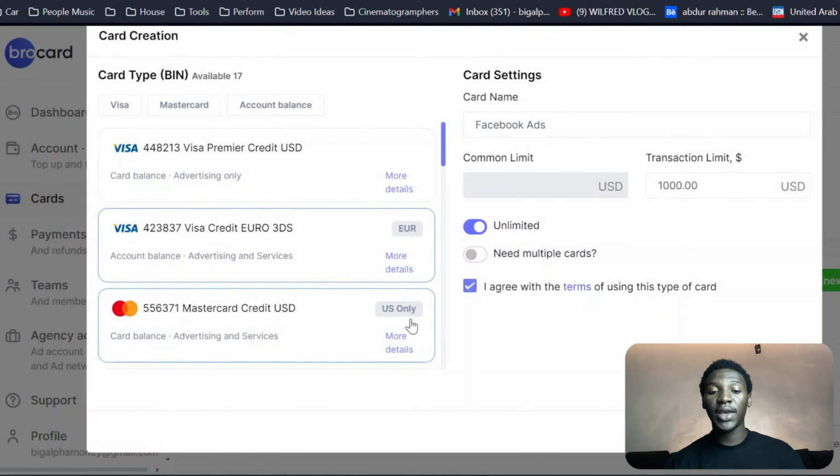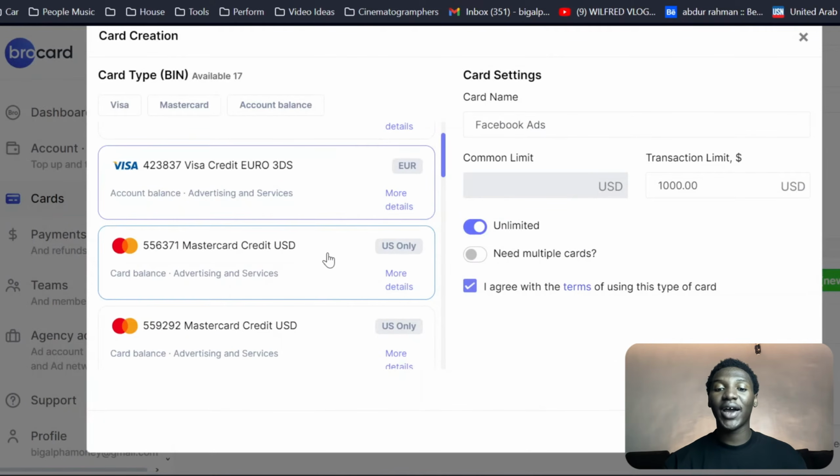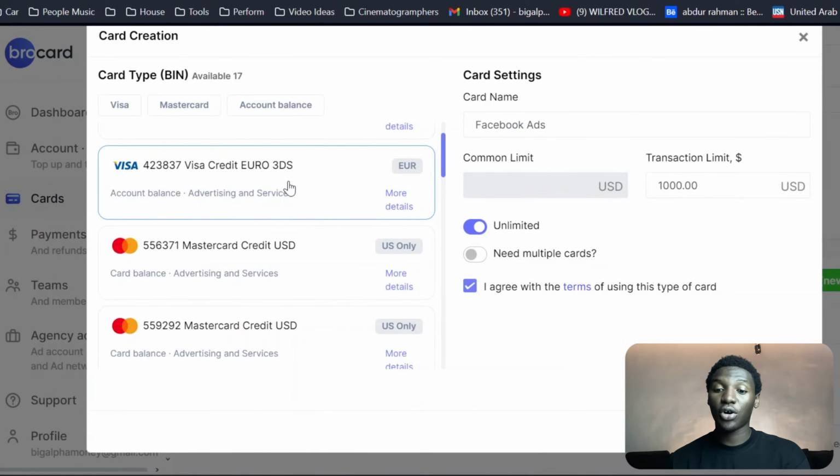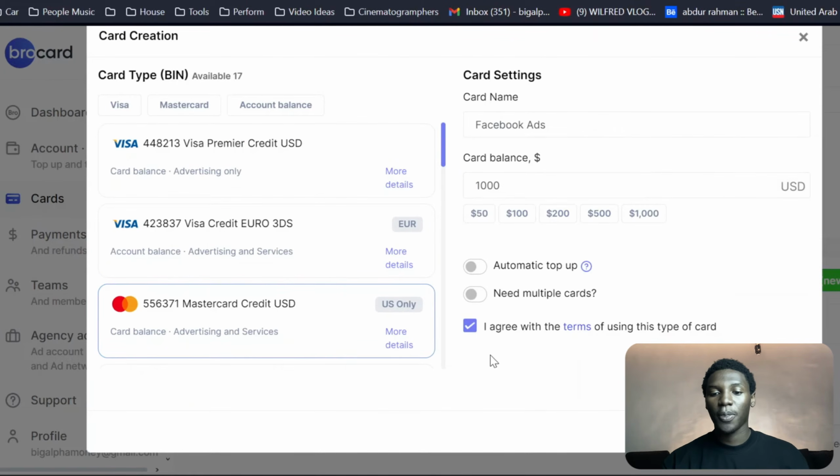So if you want to pay in USD, I recommend you go ahead and create a USD account. If you want to pay in euro, go ahead and create a euro account. That way you're going to be paying no commission on any type of payments that you're making. So let's go ahead and create a MasterCard account. I'm going to click on this MasterCard Credit USD. I'm going to name this tutorial card, and I'm just going to fund this with all the money that's in my account. That's going to be $30.